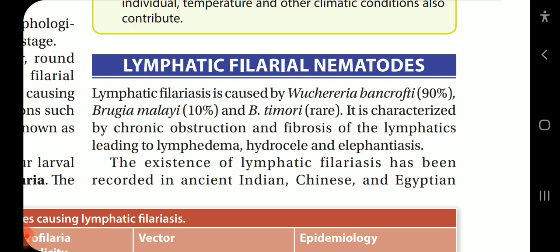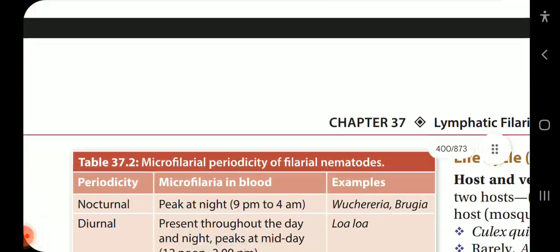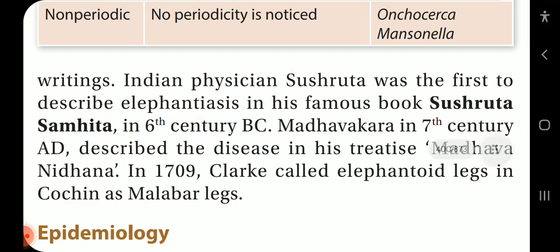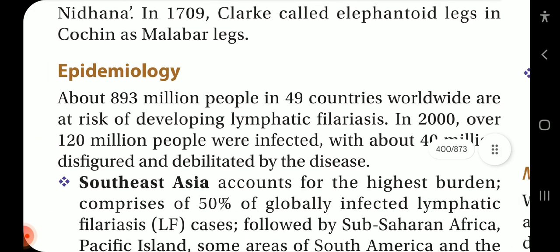The existence of lymphatic filariasis has been recorded in ancient Indian, Chinese, and Egyptian writings. Indian physician Sushruta was the first to describe elephantiasis in his famous book Sushruta Samhita in the 6th century BC. Madhavakara in the 7th century AD described the disease in his treatise Madhava Nidana. In 1709, Clarke called elephantoid legs in Cochin Malabar legs.